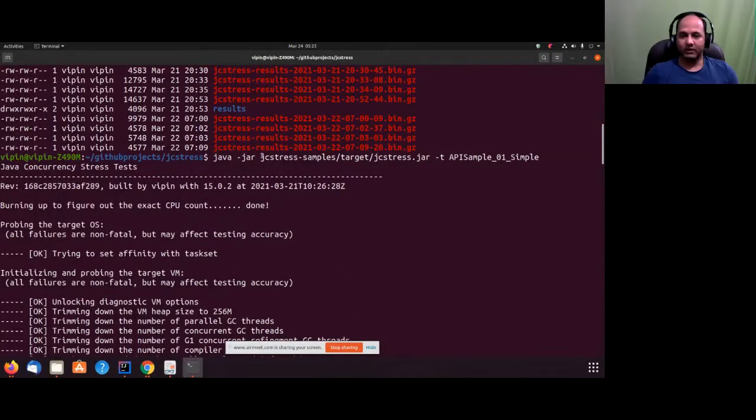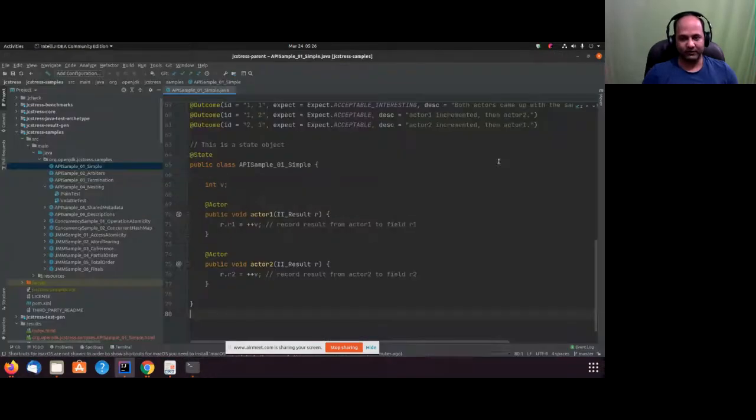So this command is java -jar. Then I'm giving the jar file location. Because I did a mvn clean install, I was able to build this jar, gcstress.jar. And then I'm specifying an option, -t. Using -t, I can give the test name. So the test name is API simple 01_simple, which is our test class name as well.